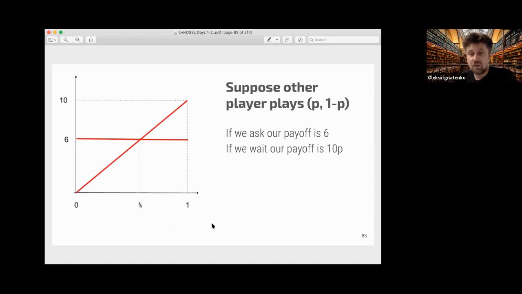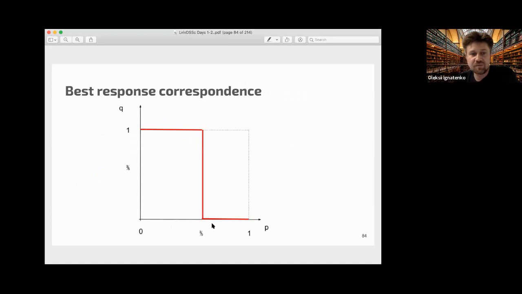And why is it a Nash equilibrium? As I said, it's the best reply to the best reply. But what is the best reply for a mixed strategy? Well, the best reply for a mixed strategy looks like this. If the probability p of asking of the other player is small enough, then it's better for me to always ask.